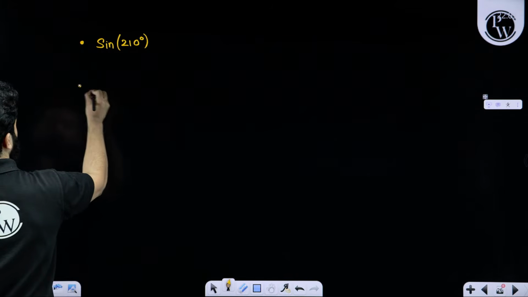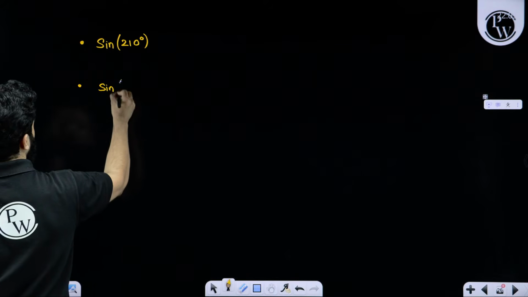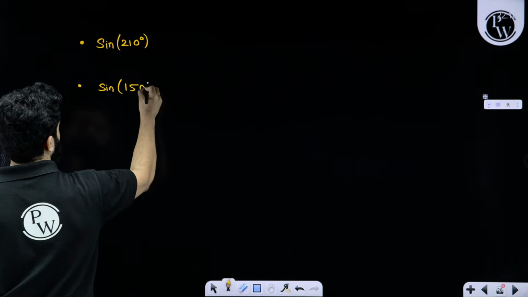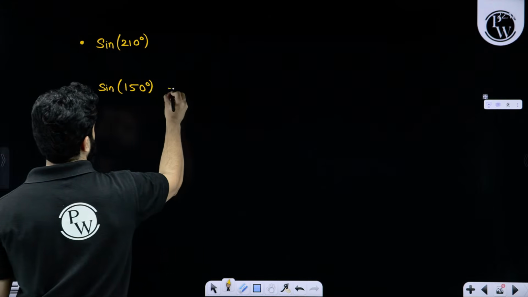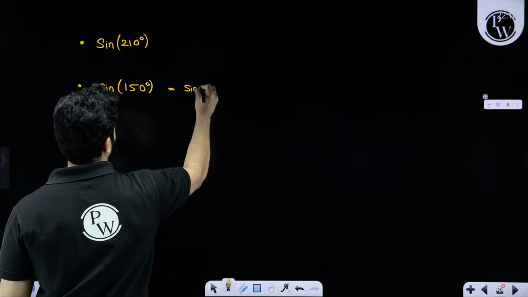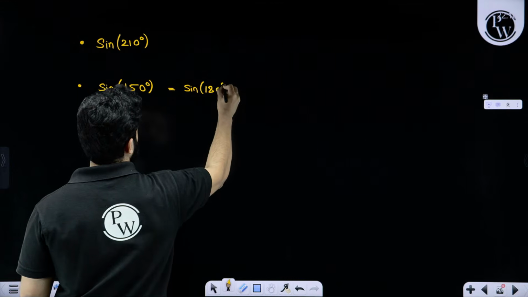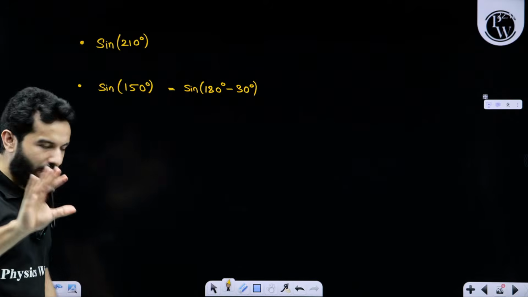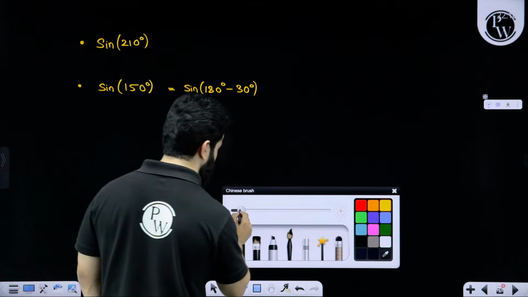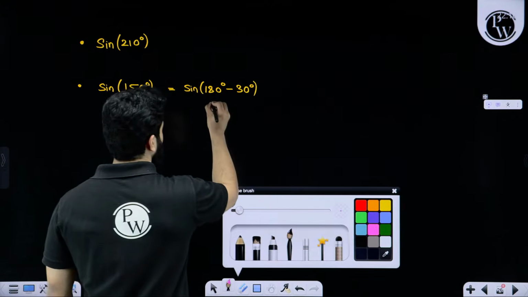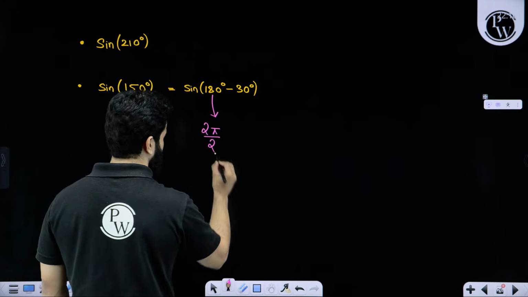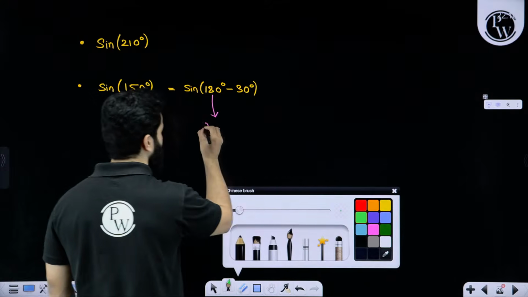Let's suppose we are talking about sine of 150 degrees. Sine of 150 degrees can be written as sine of 180 degrees minus 30 degrees. My point is, whenever you see this 180 degrees, you can rewrite it as 2 pi divided by 2, and we are going to look for this 2.